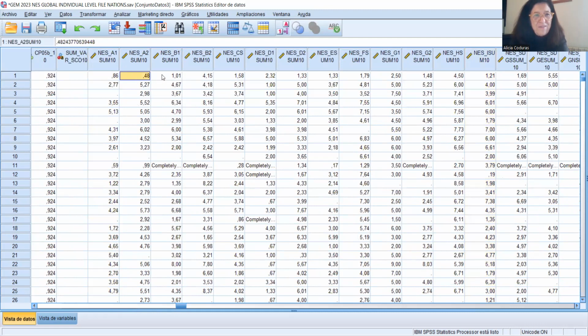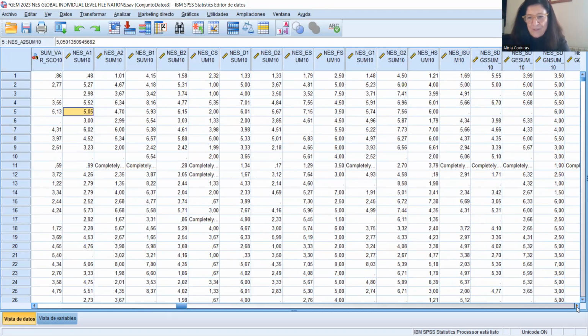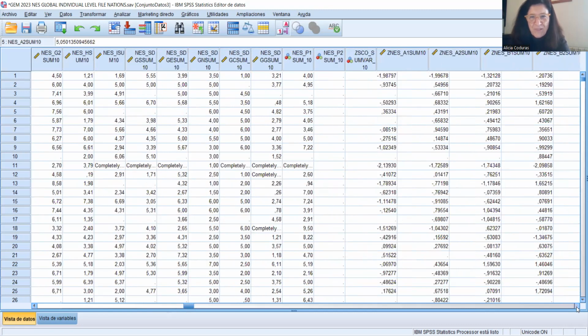And these are the final scores that we get for each expert in each country for these new variables. Okay, so this is the main operation of the harmonization. There are others, but this is critical.